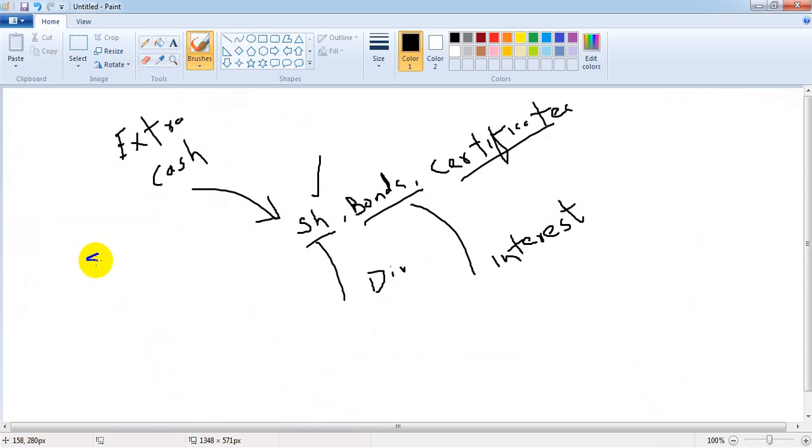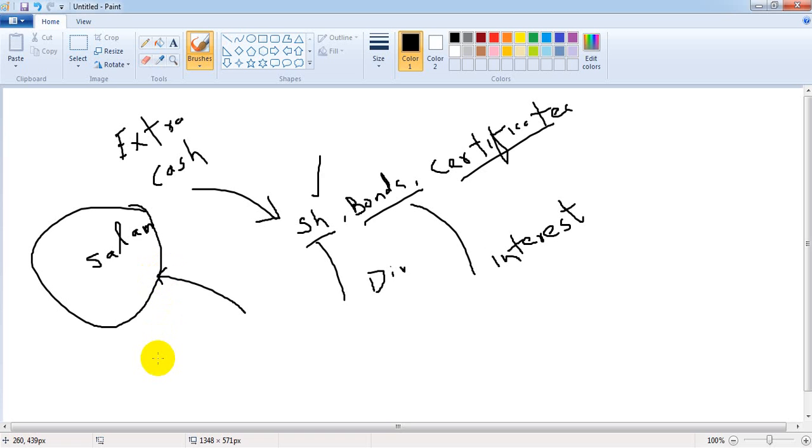Suppose Salam University. You are going to purchase Salam University. We calculate the value of all assets. That value of all assets is $500,000.